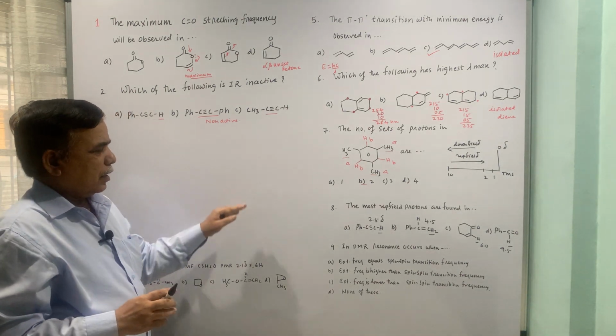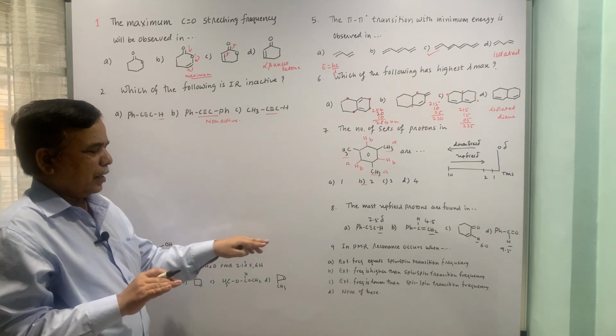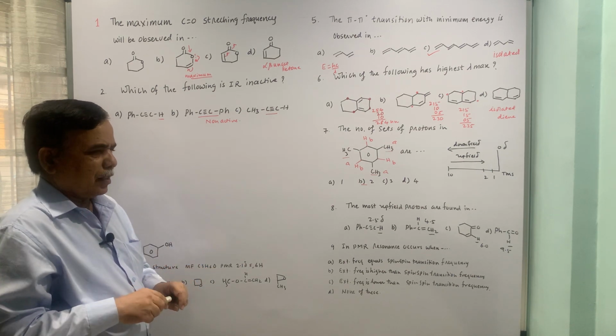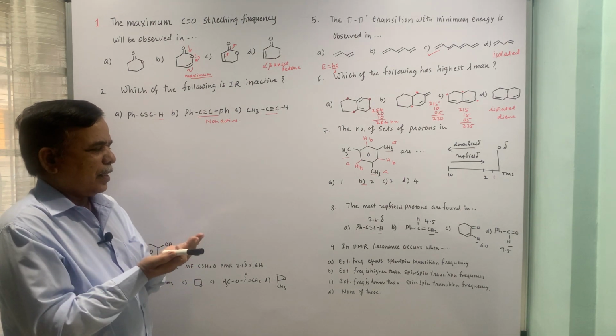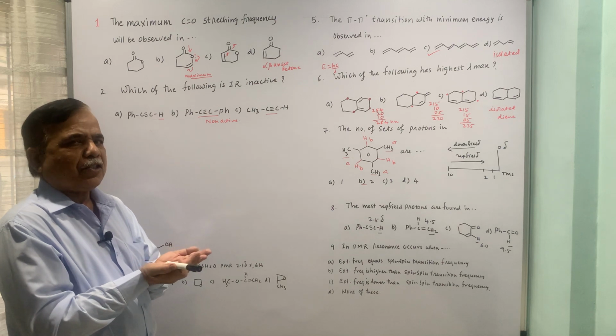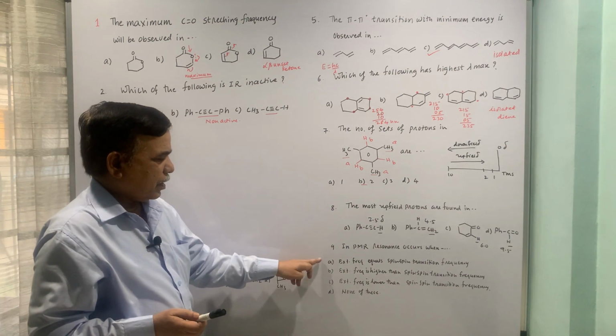Only when those two energies match do you get resonance. So the first option is correct.